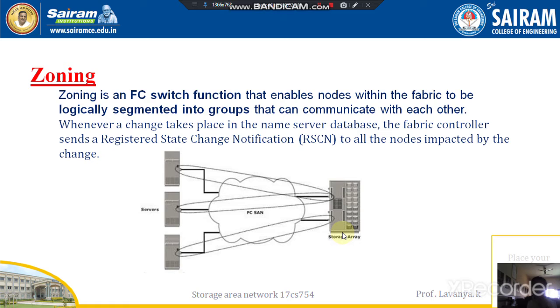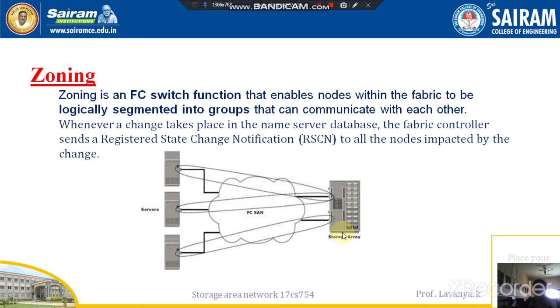See, this is what happens in the zoning mechanism. All of this is taken care of by the controller, which we call the fabric controller. Based on the name server database, the fabric controller sends the notification to all the nodes as well as the storage array.